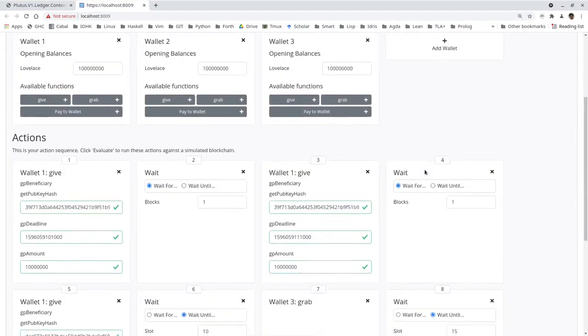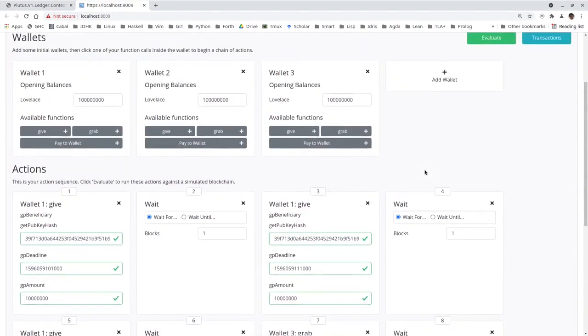There's one thing I should point out: I wrote the off-chain code, the wallet code, in a way that only submits the transaction if it can actually grab the UTXO. If you recall, I filtered the UTXO to check that I am the beneficiary and the deadline has passed, which means that we don't really exercise the validator, because we only send transactions to the blockchain that will pass validation.